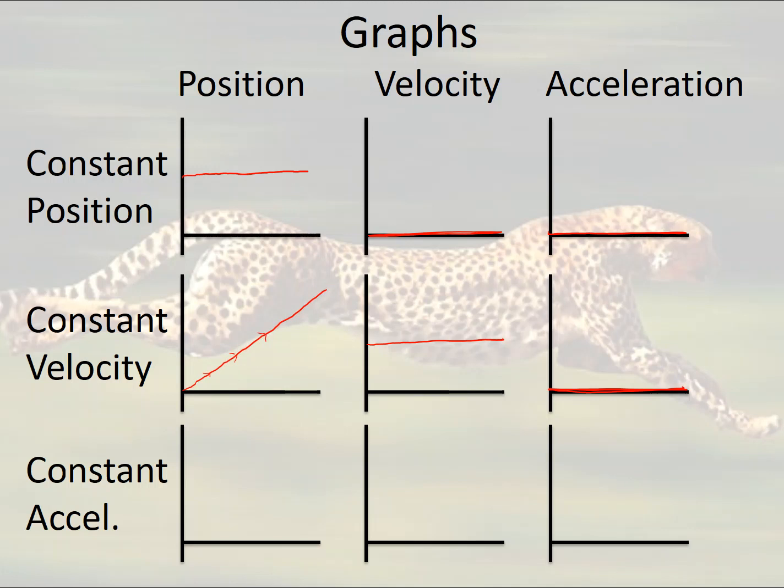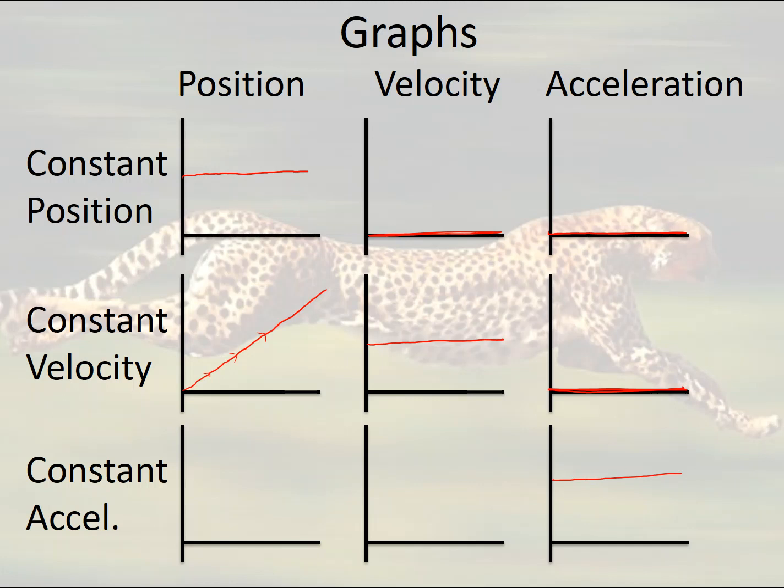When we talk about the third one then, constant acceleration, maybe I stand on top of the tallest building in the world. I take this really, really heavy weight and I drop it. That weight is going to fall towards the center of the earth at a constant 10 meters per second squared. So that means every second it's going to get 10 meters per second faster. That's a constant acceleration.